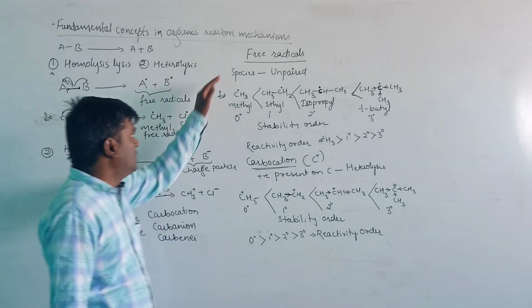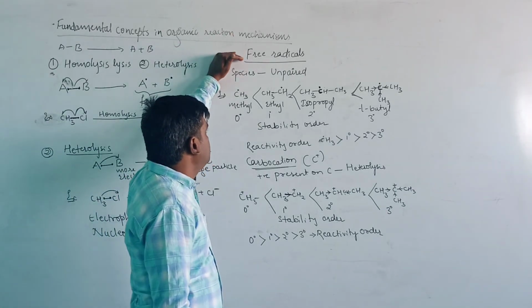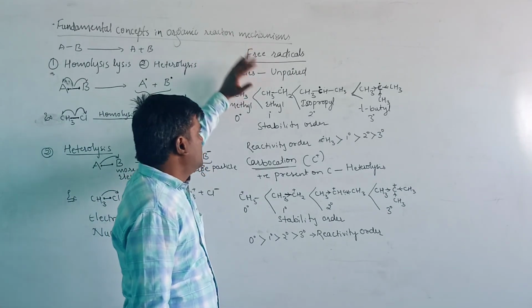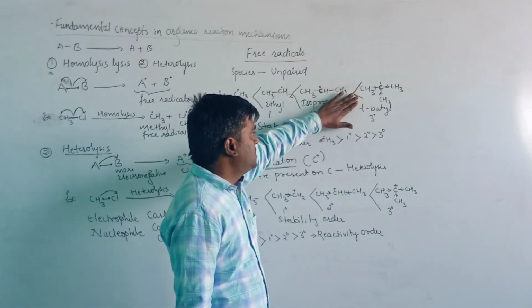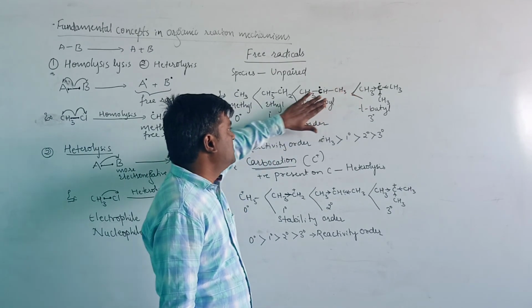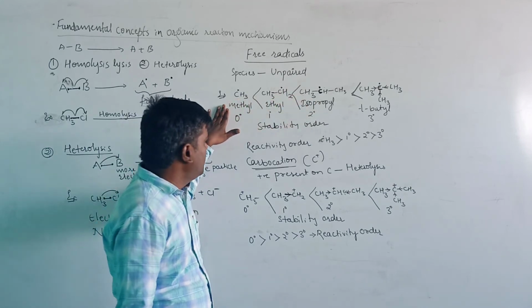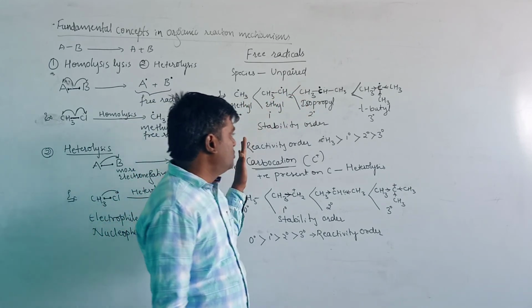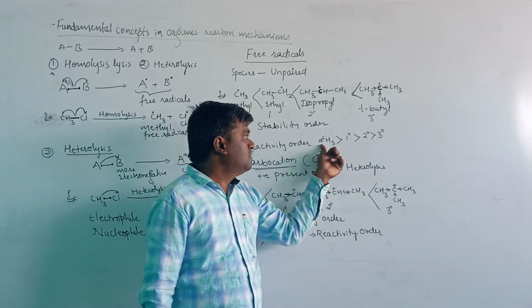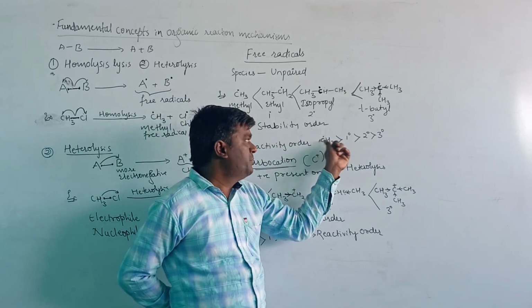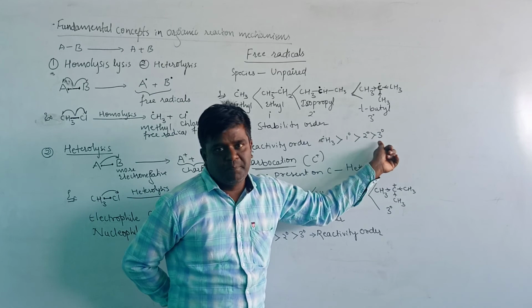In today's class, we have discussed the free radicals. The stability order is tertiary, more stable than the secondary, then the primary, then the zero. And the reactivity order is opposite to the stability, that is, the methyl free radical is more reactive compared to the primary, secondary, and tertiary.